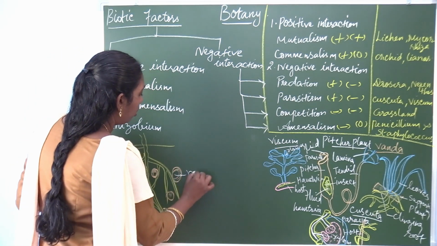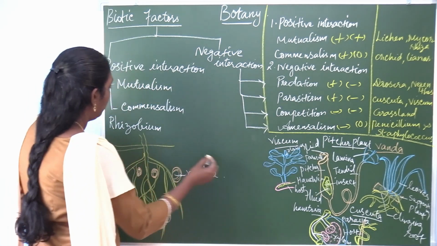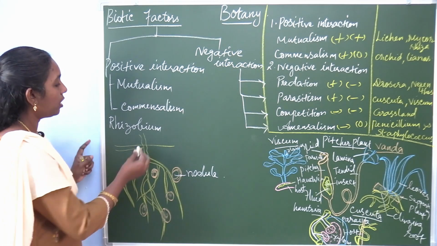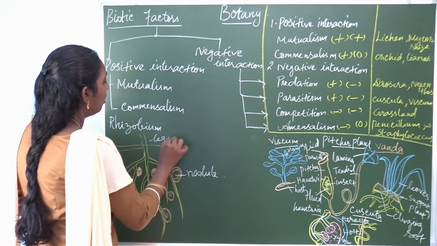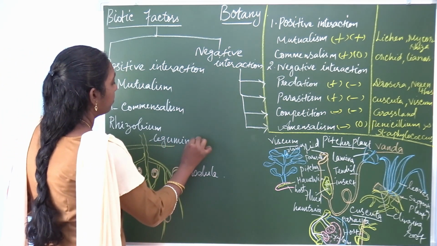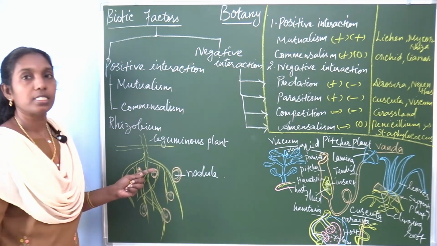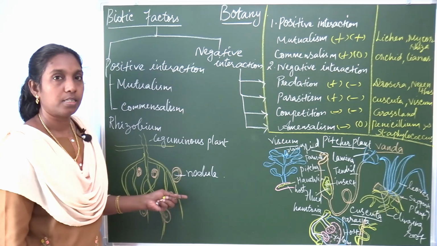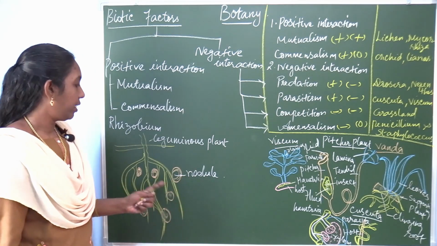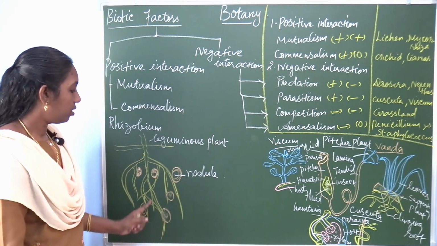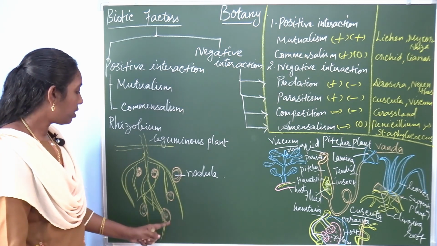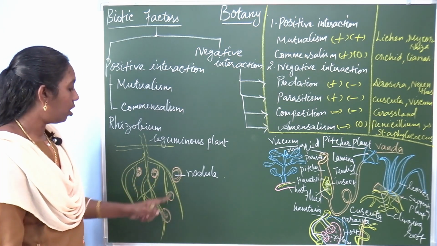Root nodule. This is found in leguminous plants. Leguminous plants, the legumes, pea plants, pea varieties. Here the root, this is a dicot plant with a taproot system, which contains root nodules.